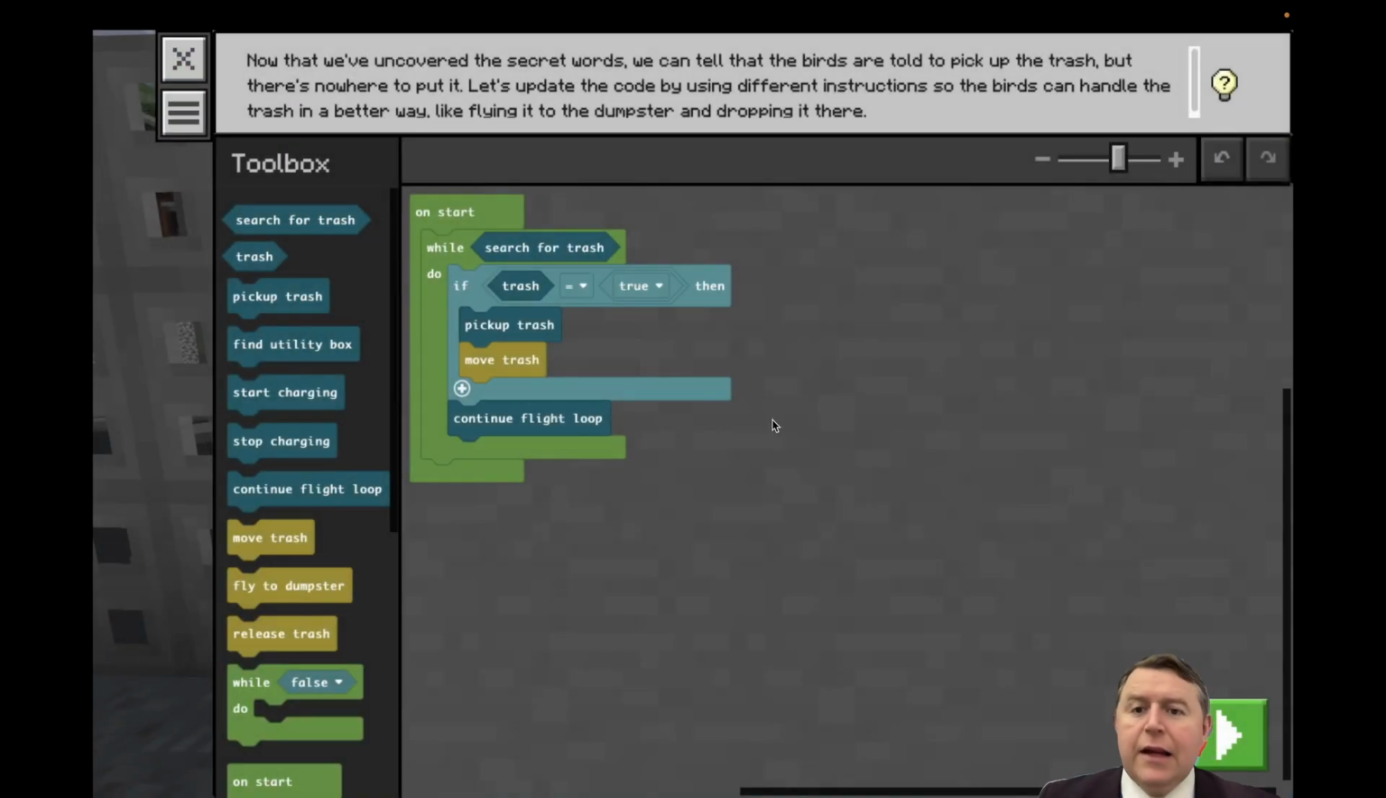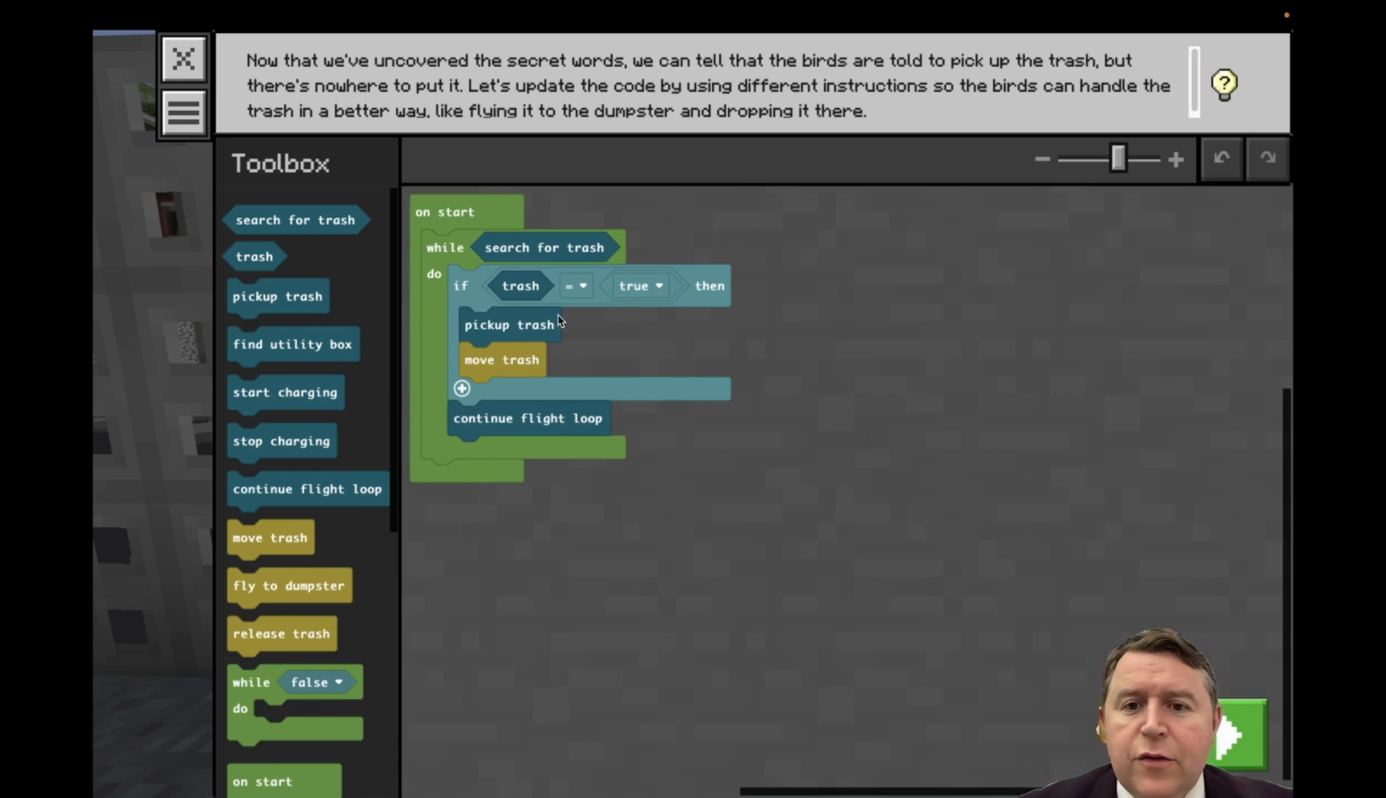If you have problems getting into this part, which I did, you can just reset it and close Minecraft, open it up again, and it brings you back to where you were. So now that we've uncovered the secret words, we can tell the birds where to put the trash. The birds are told to pick up the trash, but there's nowhere to put it. Let's update the code by using different instructions so the birds can handle the trash in a better way, like flying it to the dumpster and dropping it there.